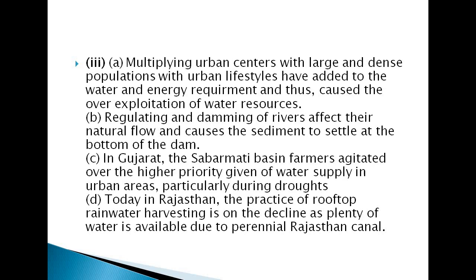Now the third question here was that some false statements were given and you have to identify the mistakes and rewrite them correctly. So we are rewriting each statement correctly. The first false statement they had given was: multiplying urban centers with large and dense population and urban lifestyles have helped in proper utilization of water resources. So the correct statement here is